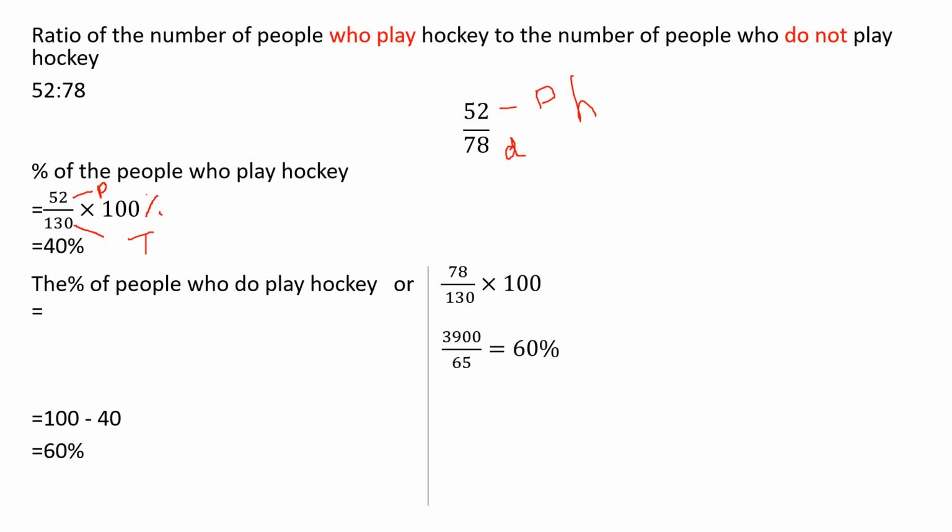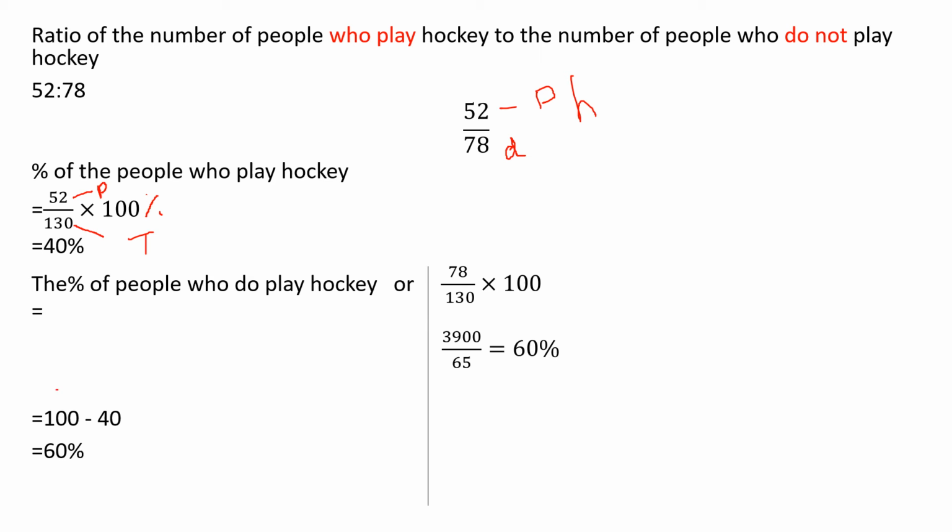So next, we want to find out the percentage of people who do not play hockey. There are two methods to find it out. I'll teach two, and you can follow whichever is easy. The total percentage will be 100, right? Percentage means 100. So in that, how many play hockey? 40, right?